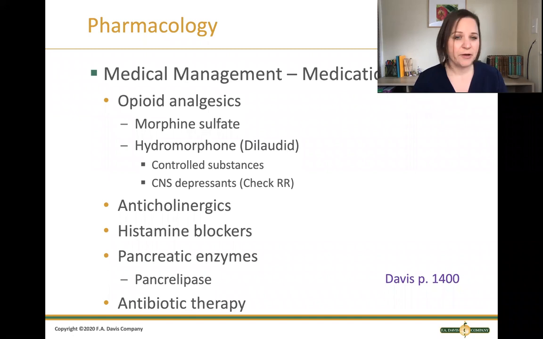Things like opioid analgesics, morphine, or hydromorphone, those strong opioid controlled substances that can help provide relief from strong pain. Now, remember, these are controlled CNS depressants, and so you'll want to check their respiration rate before you give these.